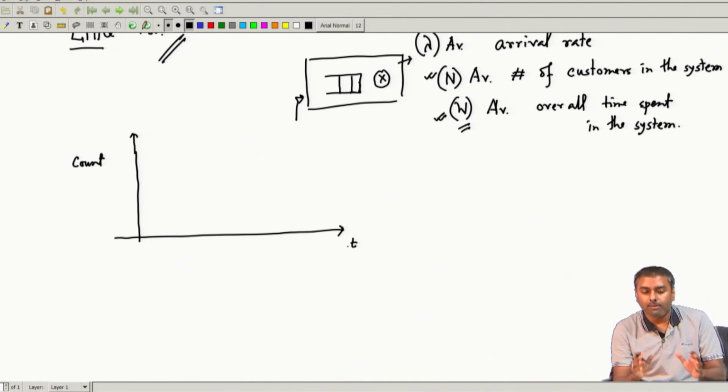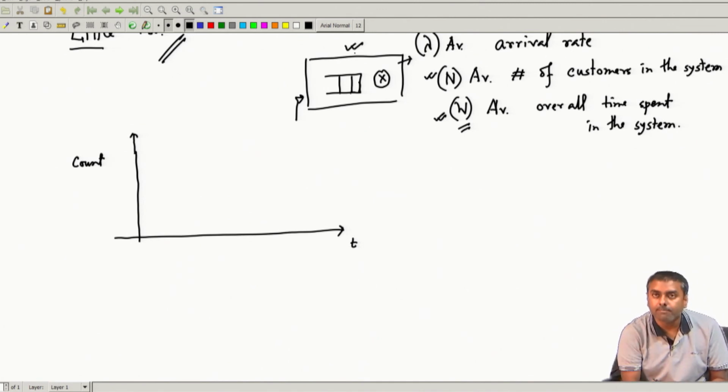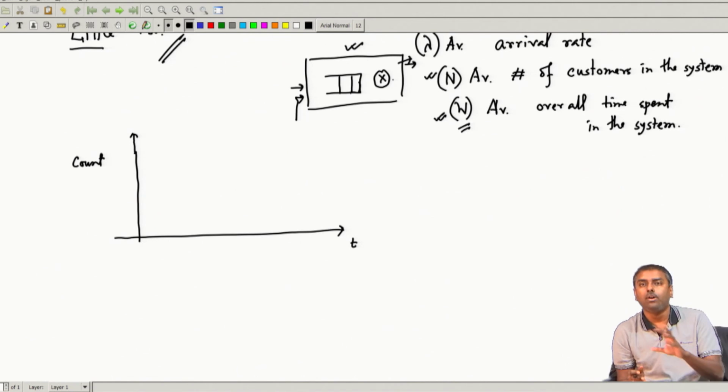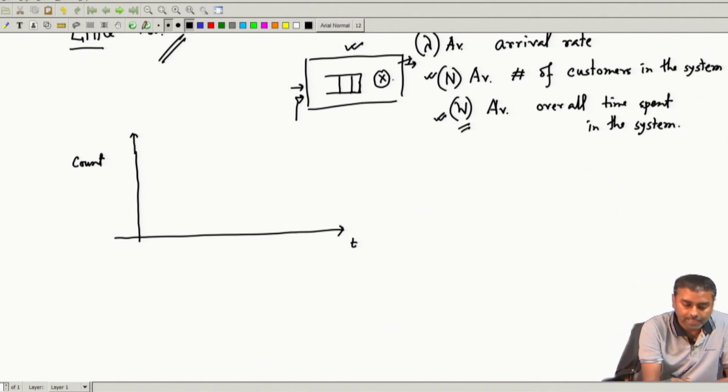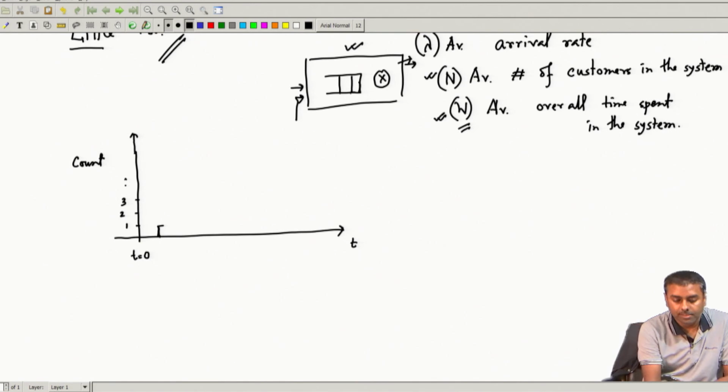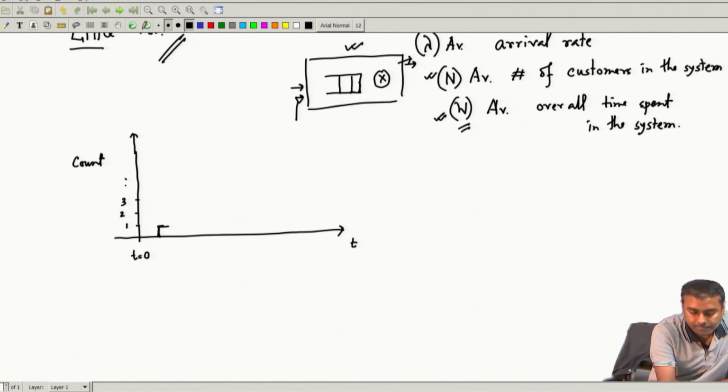From the system perspective, there are only two things: one is the arrival, which is the event, and the other one is the departure. These are the only two things I will be counting over here. So, let us say from time t equal to 0 I start, at this point one arrival happens. Immediately this is the count. So, basically the arrival count will go up by 1. This is an integer, 1, 2, 3 and so on. So, this one will go up.